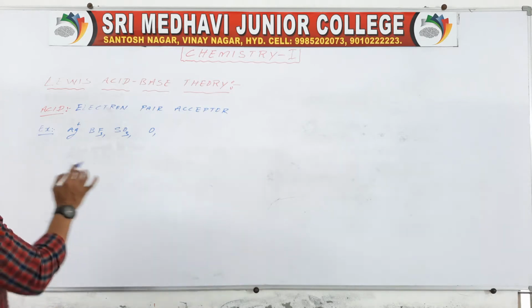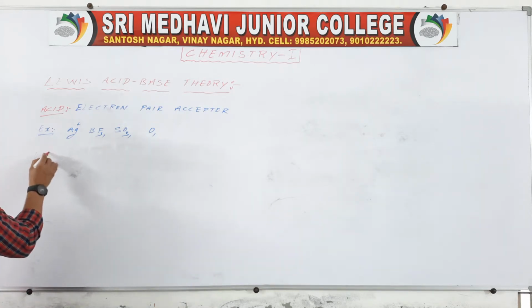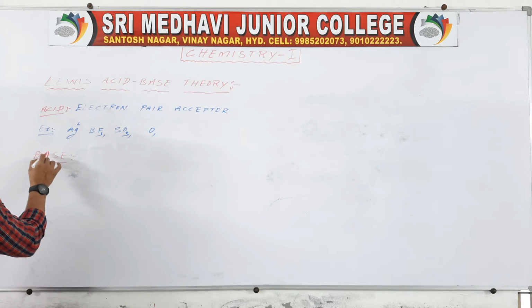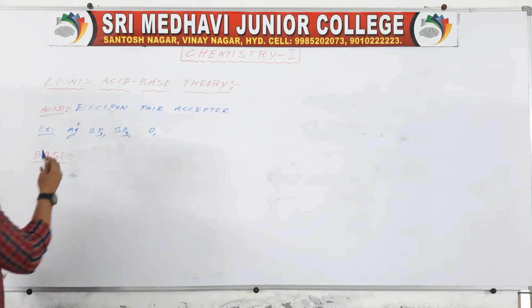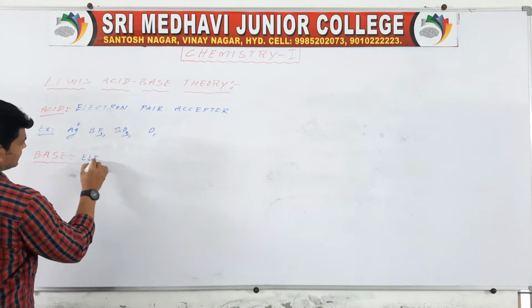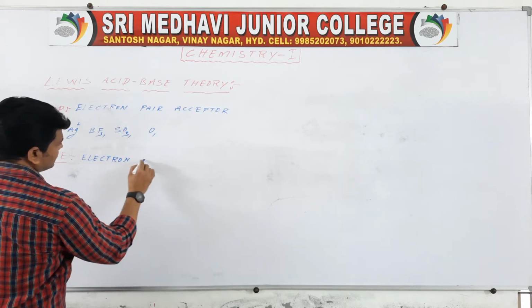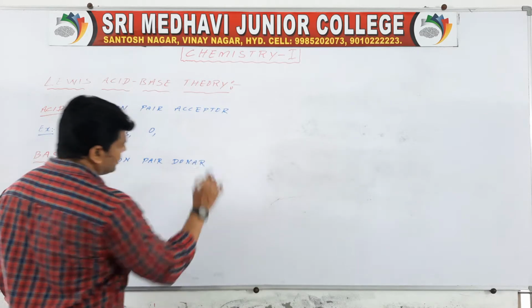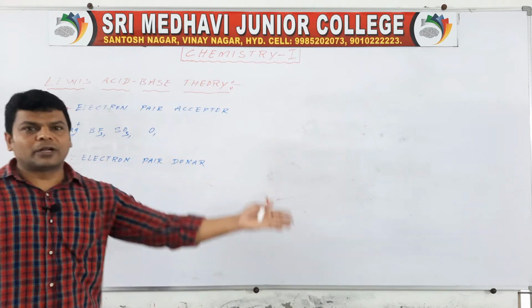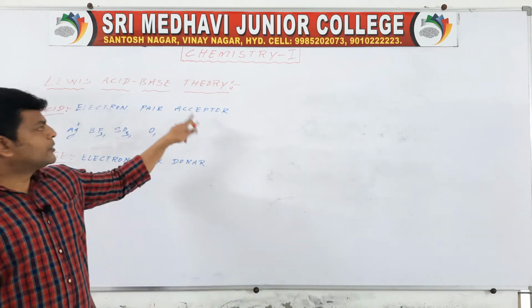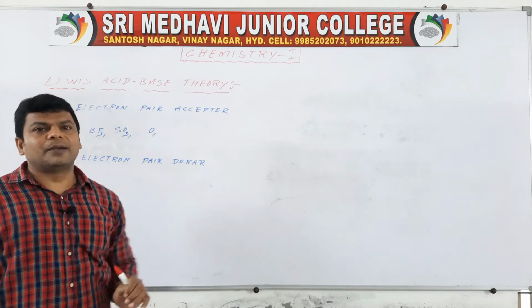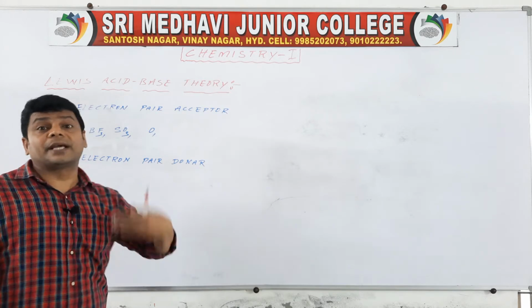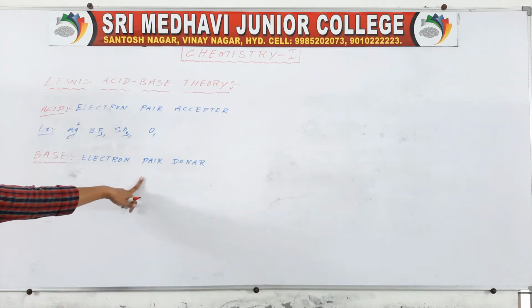Understand? So here base. What is a base? Electron pair donor. Electron pair donor, the substance which donates an electron pair to the other substance to form a coordinate covalent bond is called base. The substance which acts as an electron pair donor is called base.